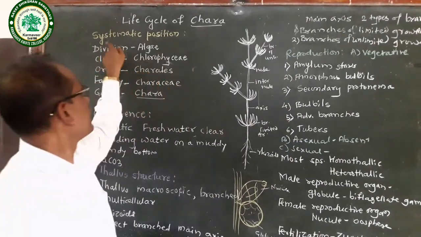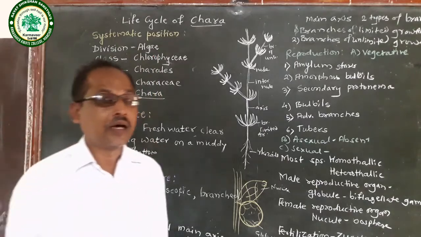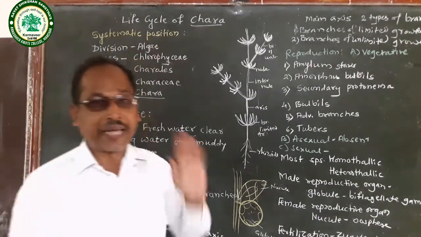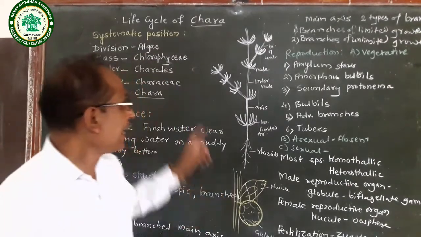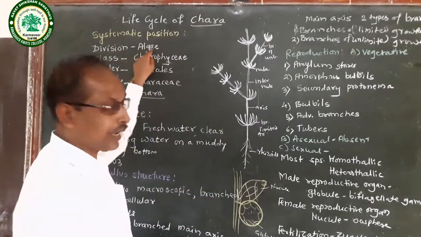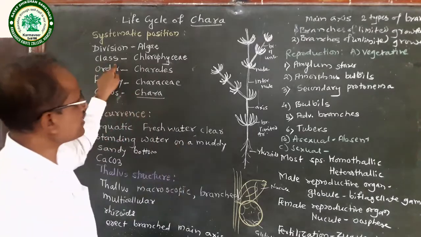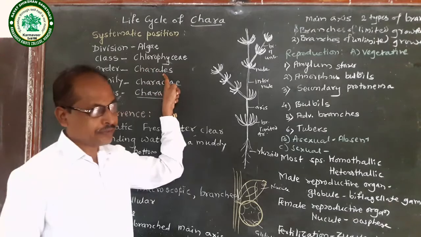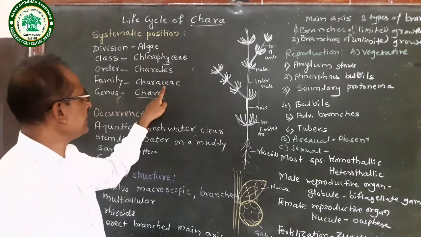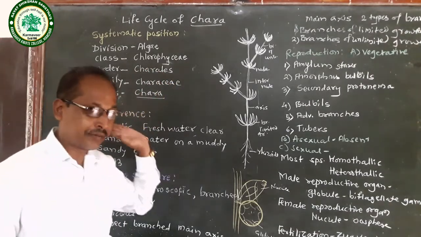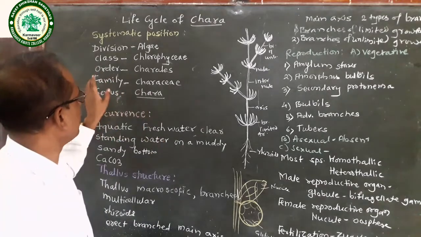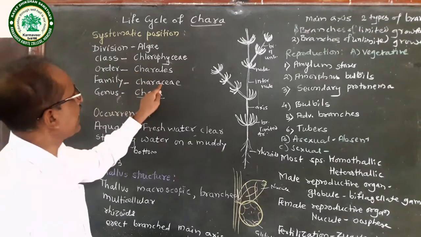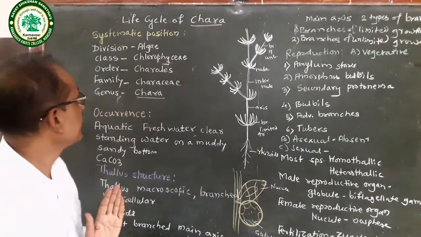The first point is the systematic position. Systematic position is also called classification or taxonomic position. Chara is included in division algae, then class Chlorophyceae, then order Charales, family Characeae, and genus Chara. It is very simple to remember: order Charales, family Characeae, and genus Chara.